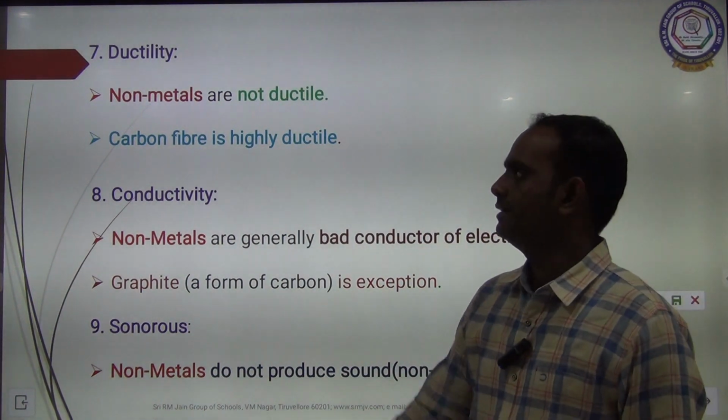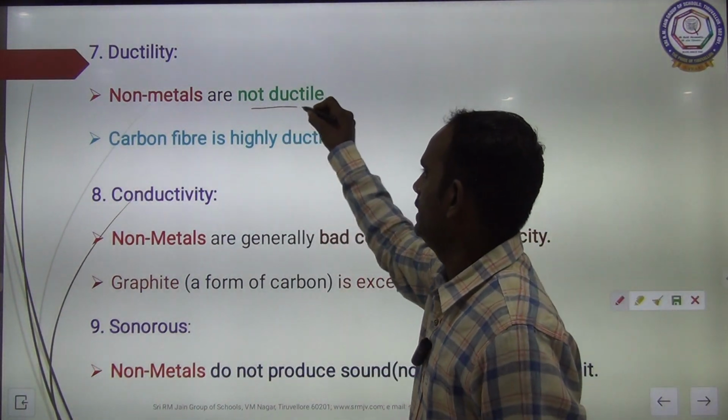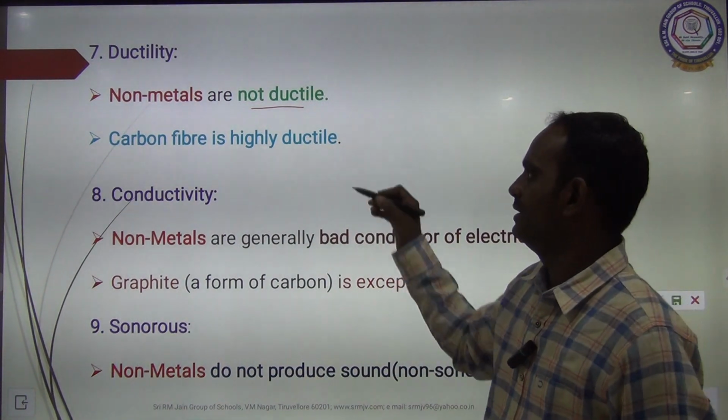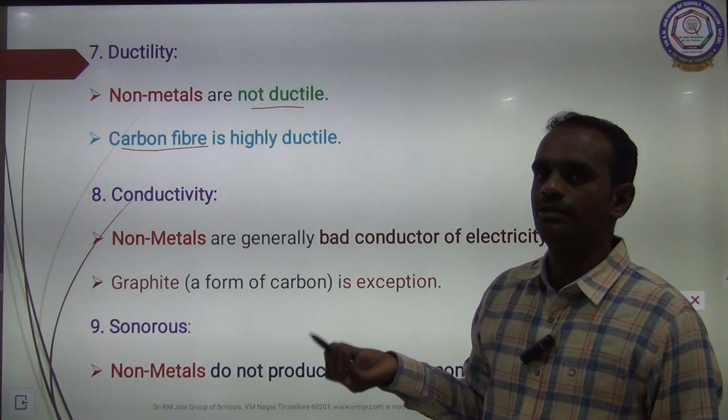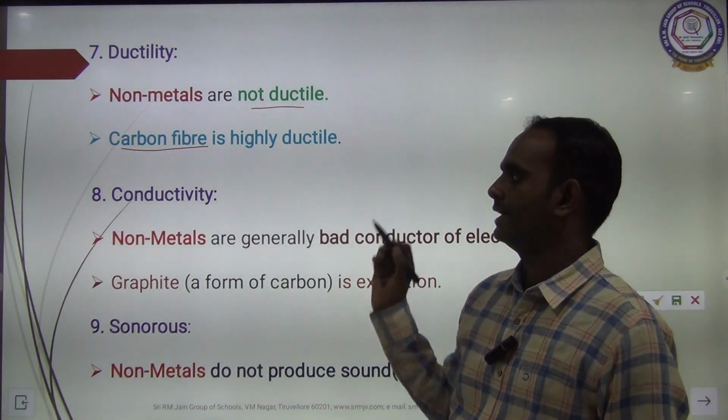Then ductility. Non-metals are non-ductile. Carbon fiber is highly ductile. Only carbon fiber is highly ductile. The rest of the non-metals are non-ductile.